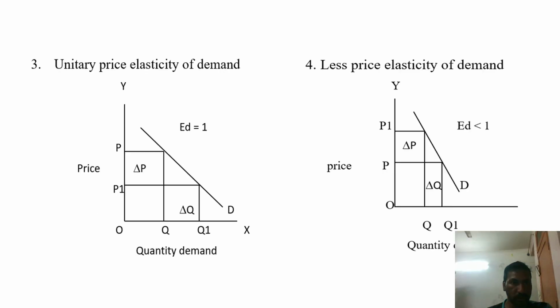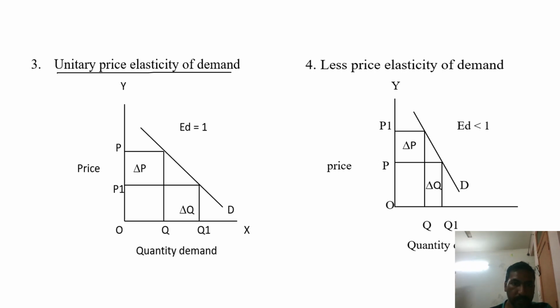The third one is unitary price elasticity of demand. Here the initial price level is OP and the initial quantity of demand is OQ.